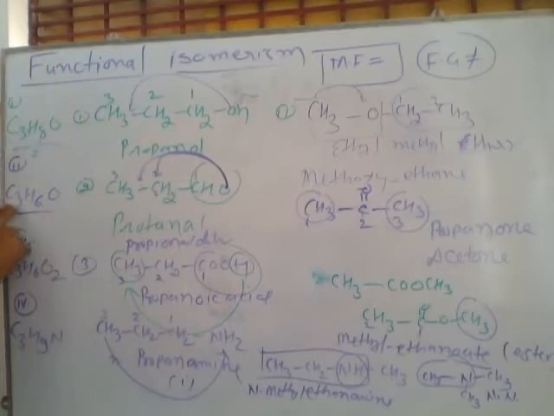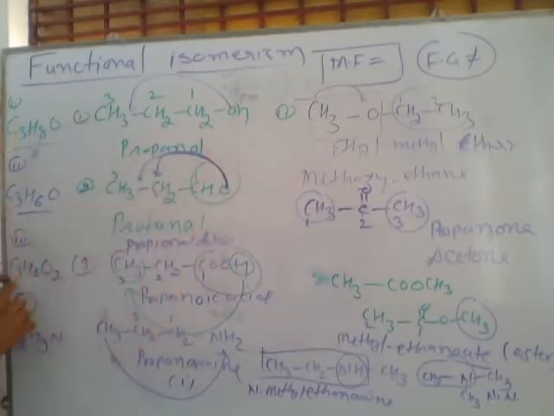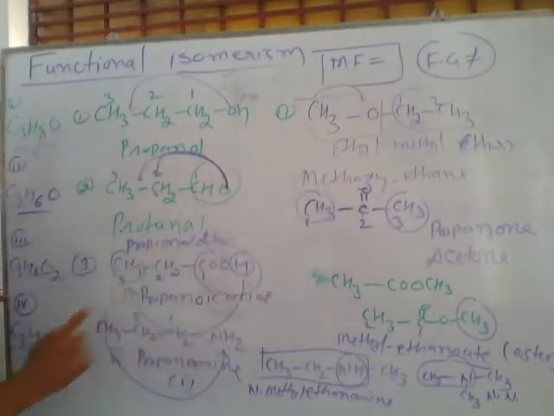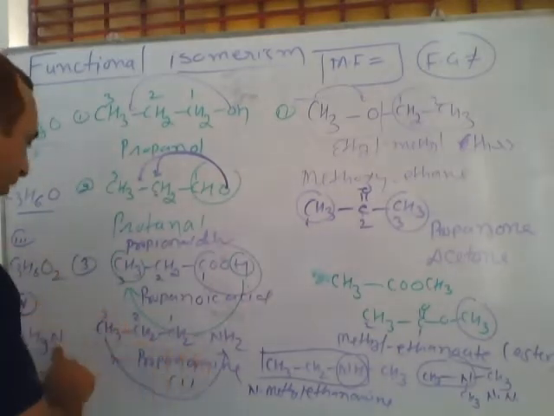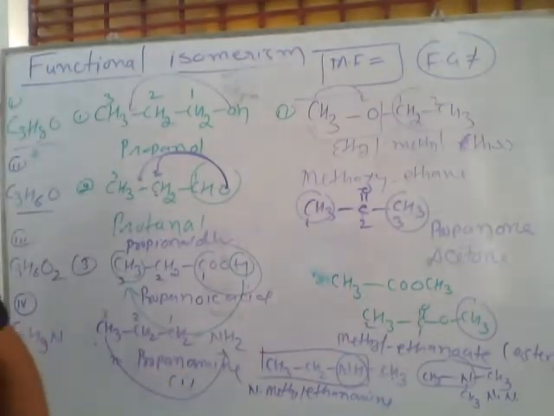If carbons are 3 and hydrogens are just double with single oxygen, they form aldehyde and ketone. If carbons are 3, hydrogens are double but oxygens are 2, these are present in acid and ester. If carbons are 3 and hydrogens are triple, 3n, with single nitrogen, these exist in different types of amine.